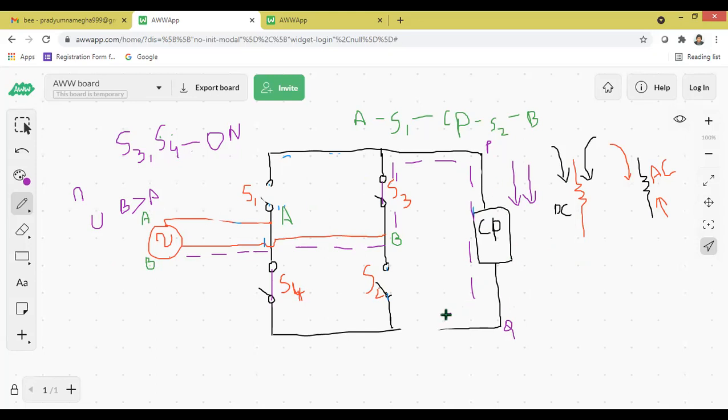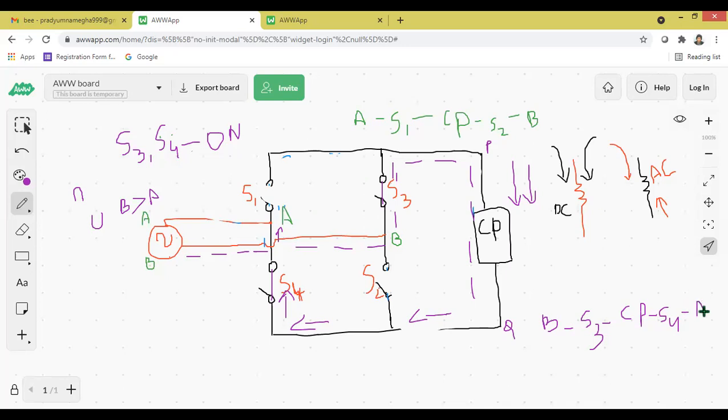So here I'll finish this one. So here current comes down here. S2 is open. Current flows through which switch? Anyone? Which switch? S4. S4 to the point A. So what is the direction of the current for negative half cycle? Current starts from the point B, B to S3, S3 to cell phone, cell phone to, no, one more switch is there, no, S4. Yes, S4. I told you, okay, good, good. S4, S4 to the point A.